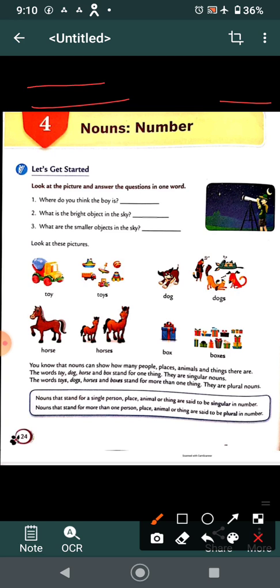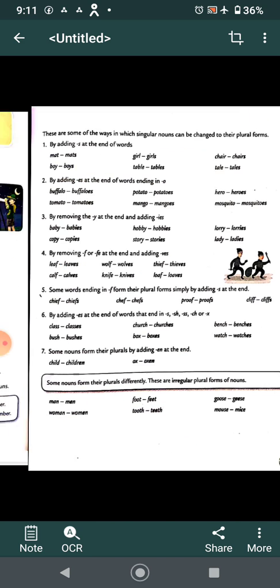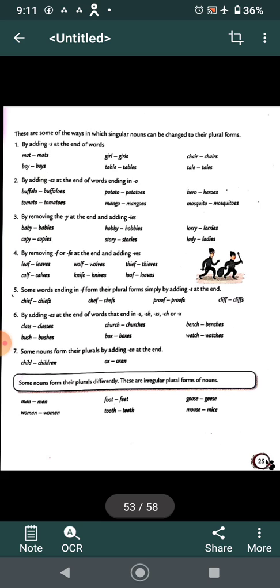Nouns that stand for a single person, place, animal, or thing are said to be singular in number. Nouns that stand for more than one person, place, animal, or thing are said to be plural in number, meaning more than one. Now, these are some of the ways in which singular nouns can be changed into the plural forms, which I have already explained to you just now. So I'm just reading it for you.